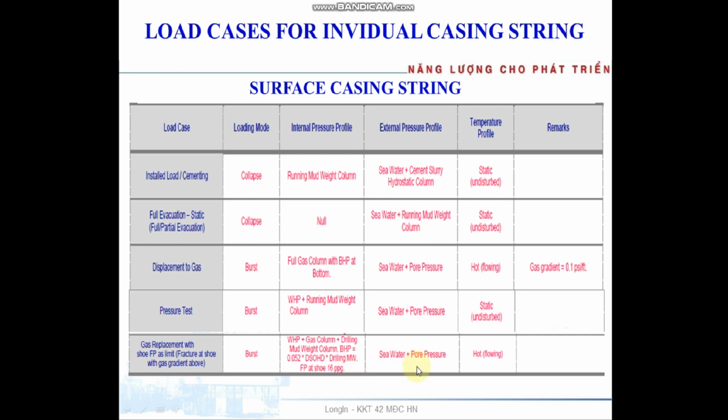And the external pressure profile is by seawater and pore pressure. There is also the hot flowing temperature profile.